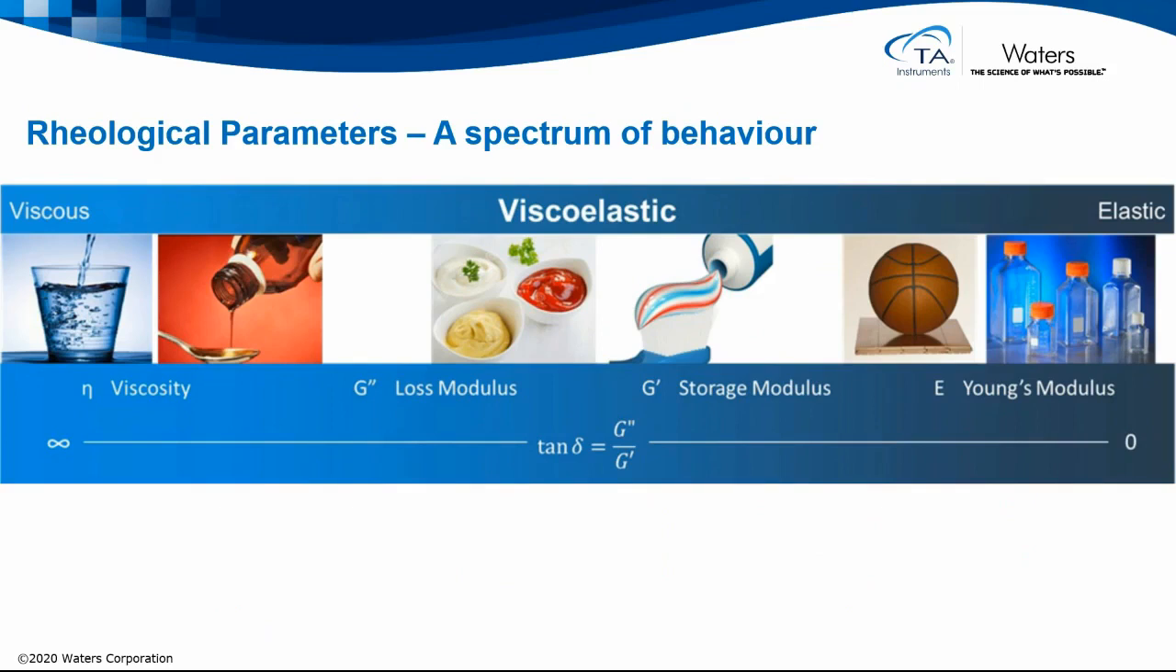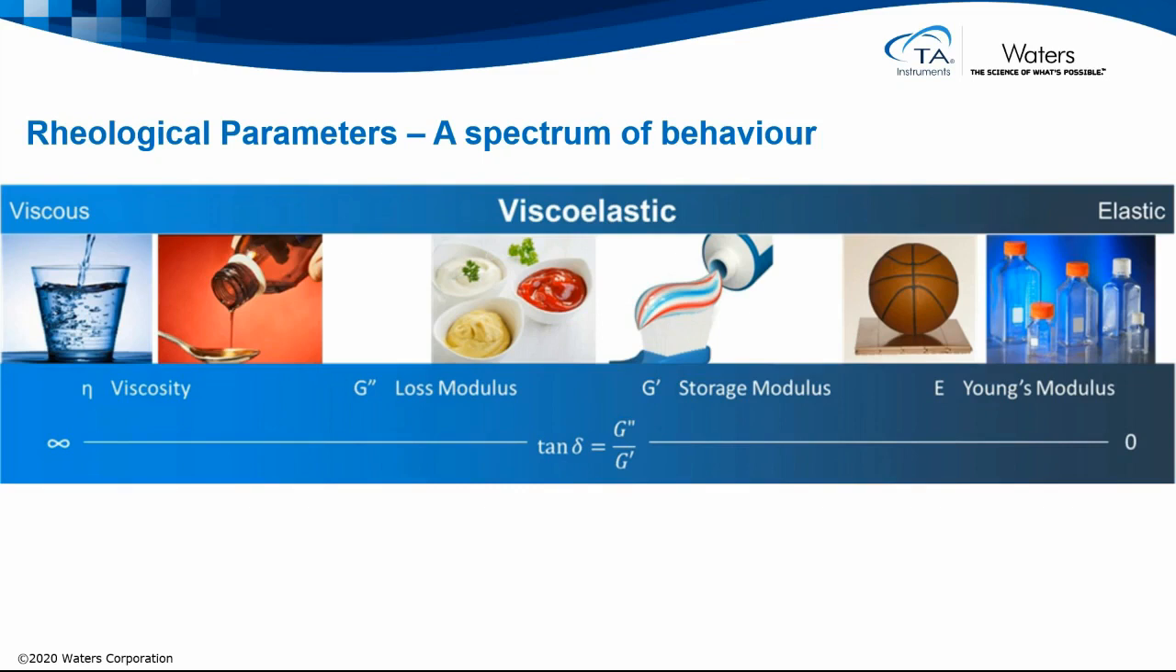Rheological parameters give us a spectrum of behavior. At one extreme, the sample is a liquid, a viscous fluid, and we focus on the viscosity. But as the sample shows more solid-like behavior, our attention switches to the shear modulus of G prime and G double prime, and maybe to the Young's modulus when we deal with the DMAs.